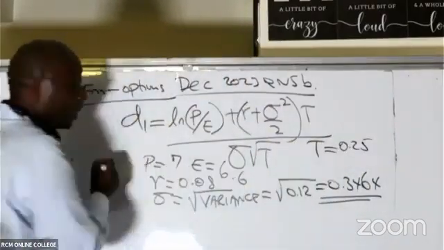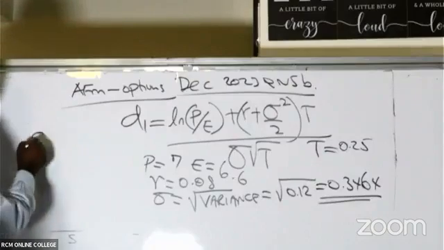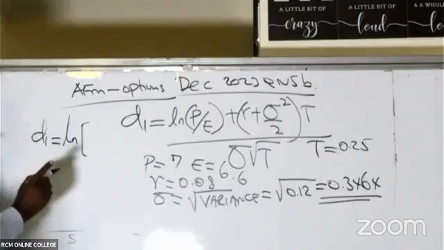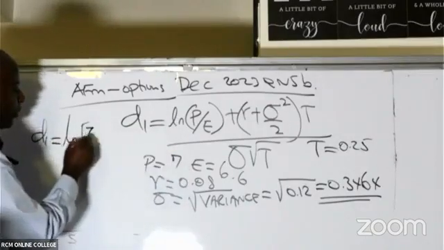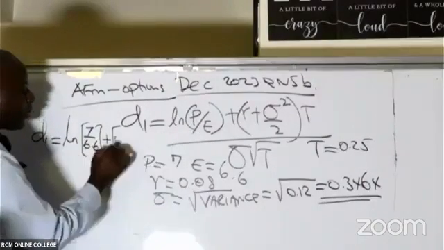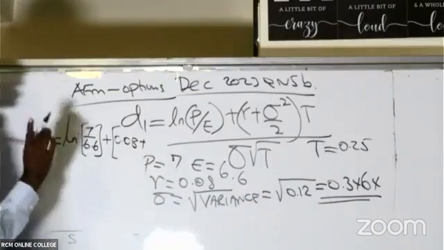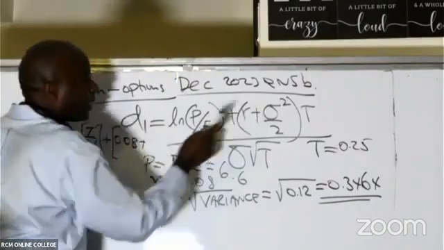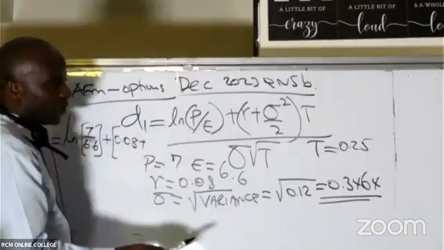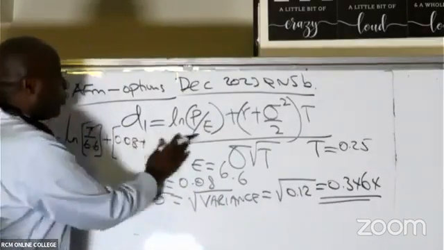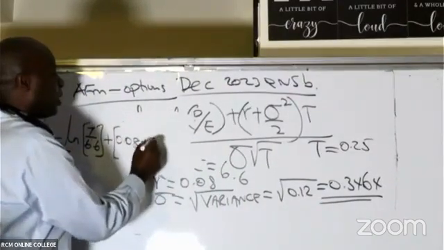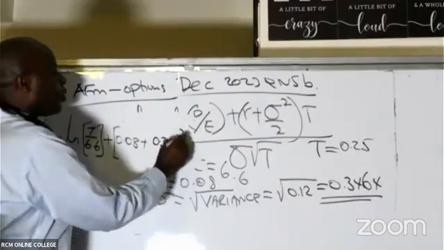Now, abracadabra, my great ninjas, let's come and substitute here. We should be able to get D1, which will be ln of P over E. So P over E will be 7 over 6.6, plus we have the risk-free rate, which is 0.08, plus the variance. We already know the variance. There are two ways: either you write 0.12 as the variance, or you take that 0.3464 and then you square.